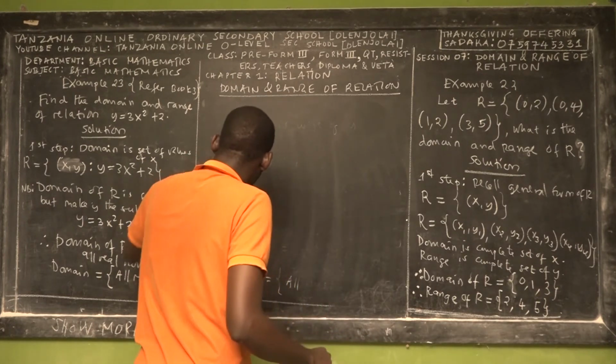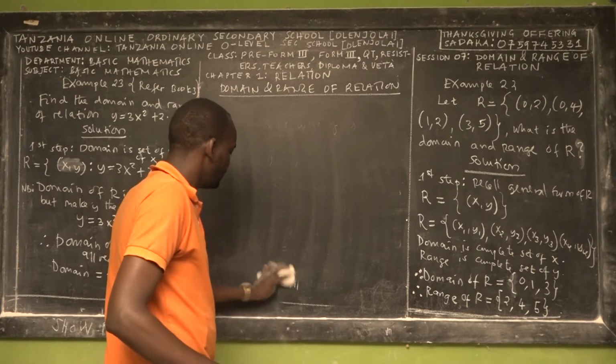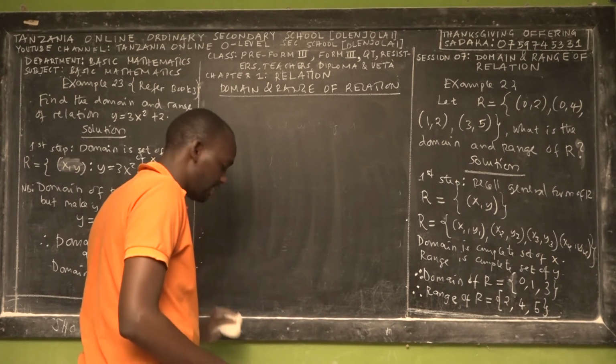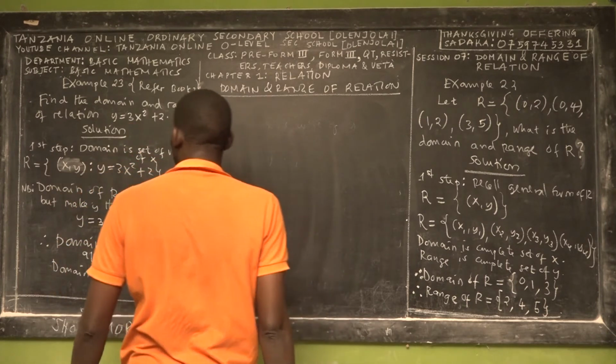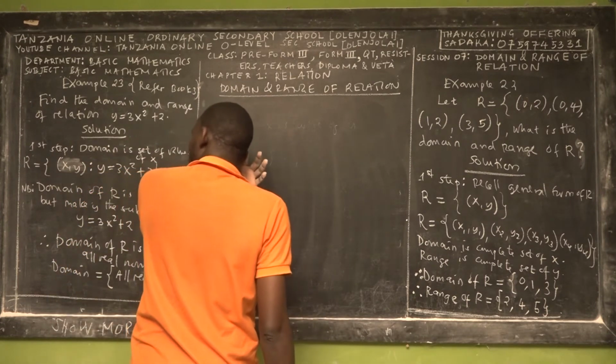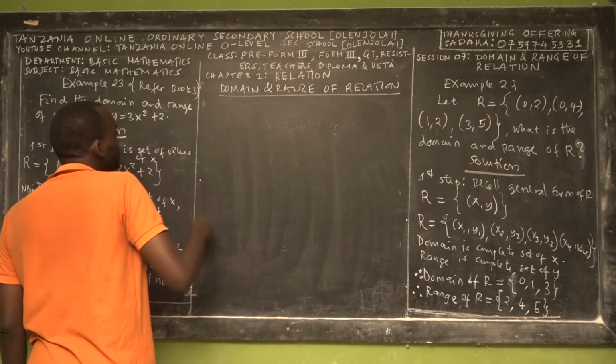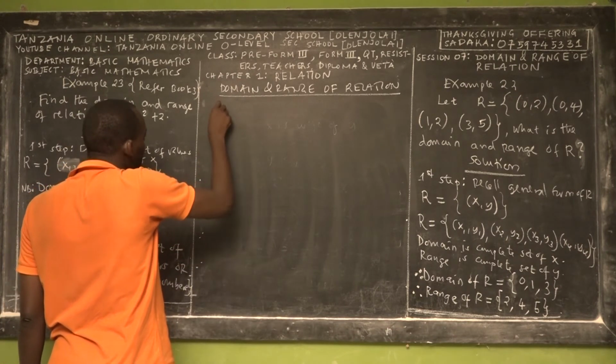Ladies and gentlemen, now let me teach you how to find the range of the given relation. This is the second step.